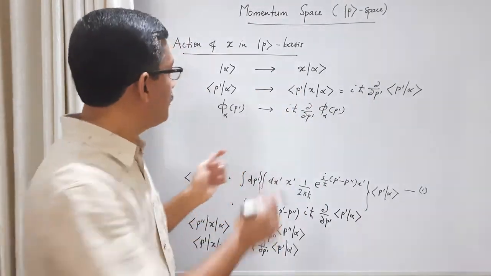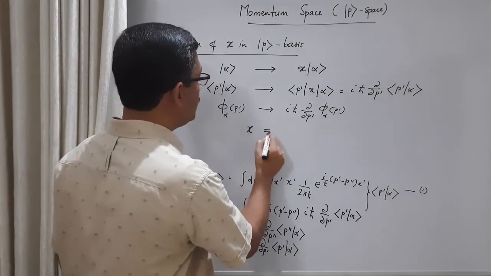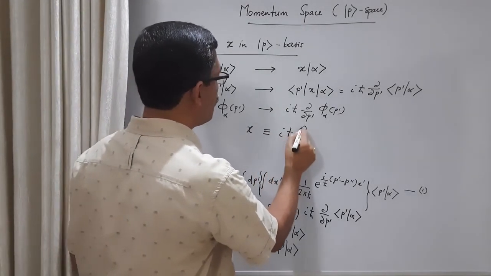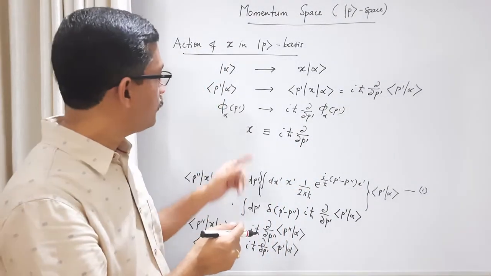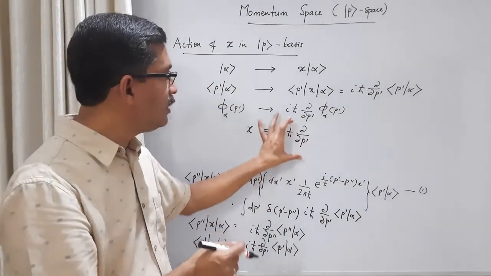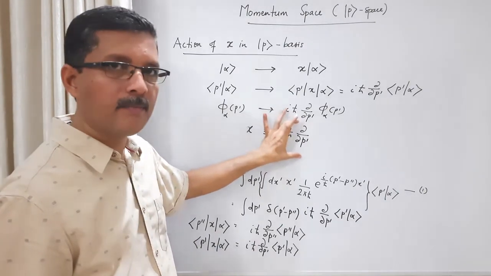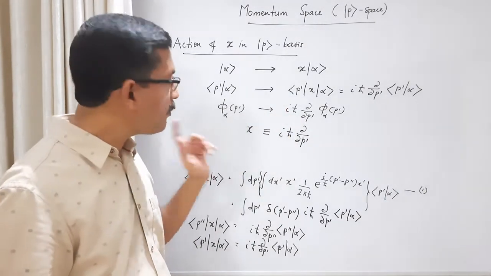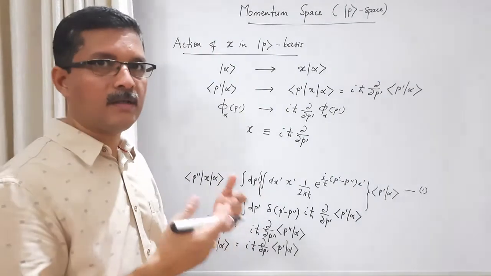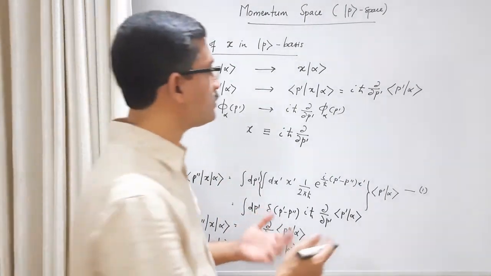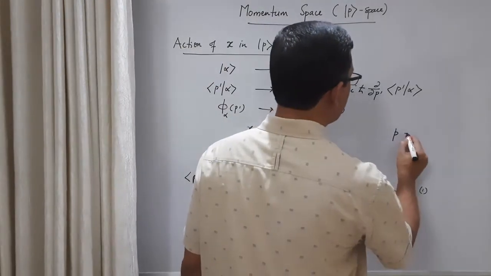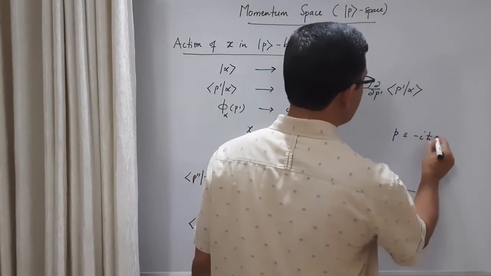We can say the position operator is identical to iħ ∂/∂p' in the momentum basis. The position operator is identical to the derivative with respect to p' multiplied by iħ. Remember that this behavior is equivalent to the behavior of the momentum operator in the position basis. What is the behavior of the momentum operator in the position basis? Minus iħ ∂/∂x.